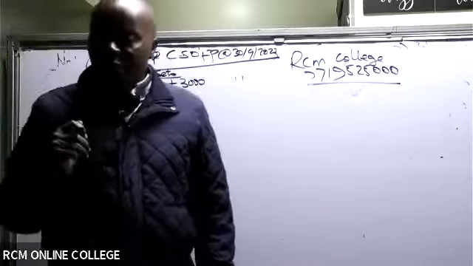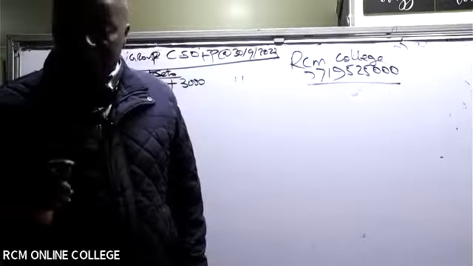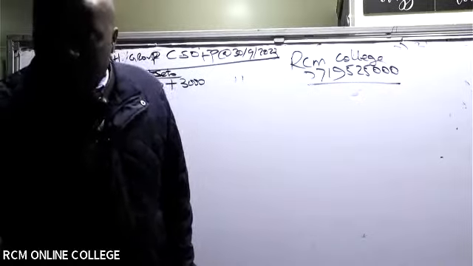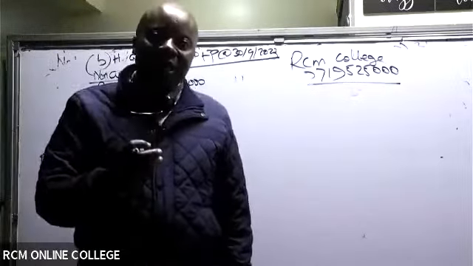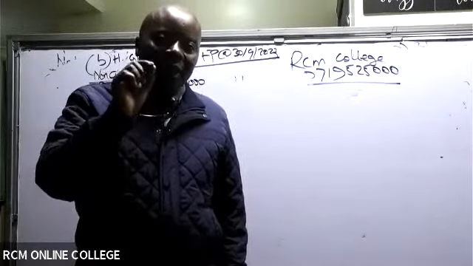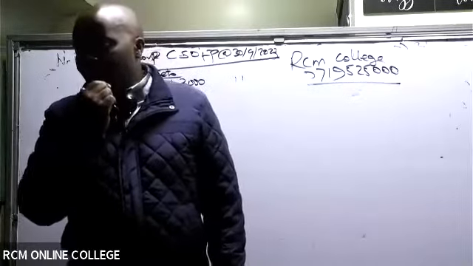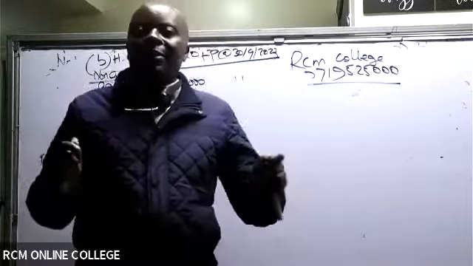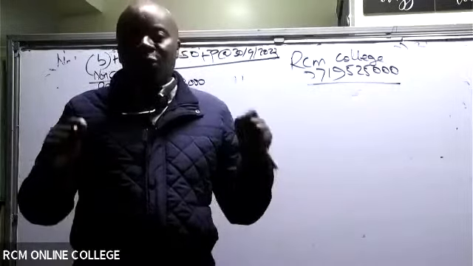I'll need very fast to convert the figures given here of S Limited to Kenya shillings. So the question is, what are you able to remember about balance sheet figures? The balance sheet foreign currency figures, when you're translating them, which exchange rate do we normally use? The closing rate. So here we are doing a statement of financial position. We shall use the closing rate.